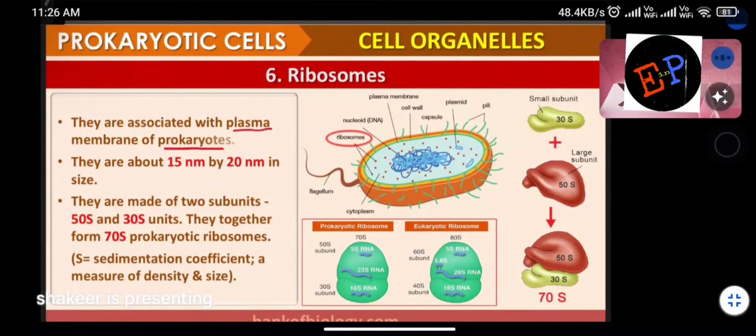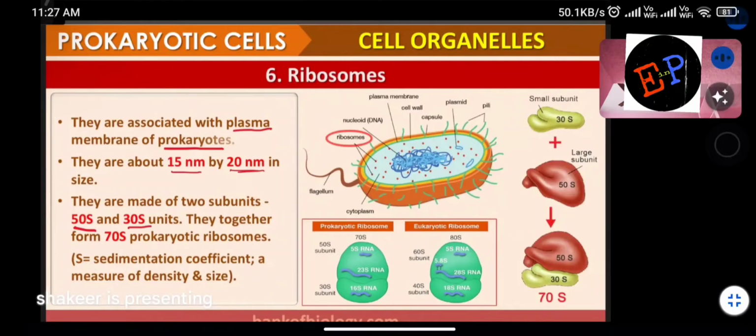So, a eukaryotic cell is a very complex cell. A prokaryotic cell is a simple cell. Mostly you will find cytoplasm and inclusion bodies. So, ribosomes are associated with mostly the cytoplasm and plasma membrane of prokaryotes. They are about 20 nanometers in size. They are made up of two subunits, 50S and 30S.